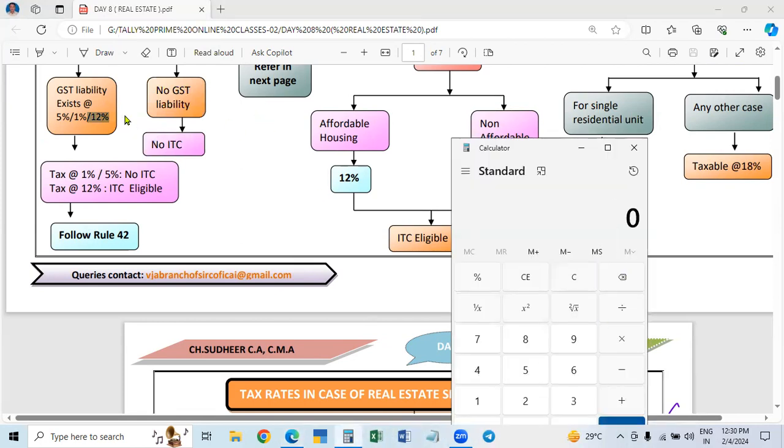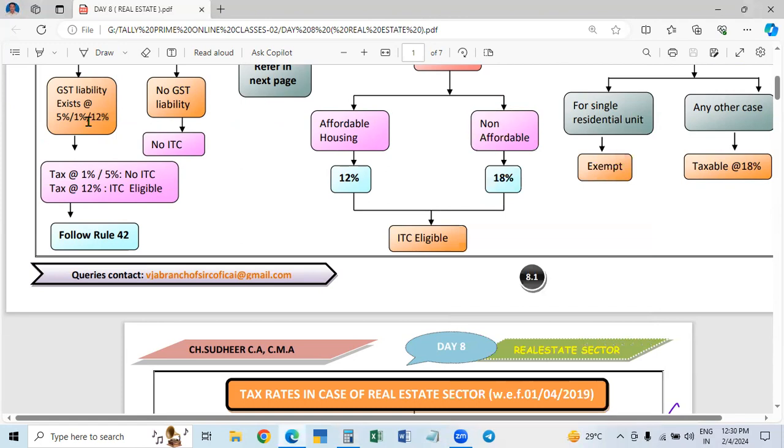Now understand? So tax liability is for housing, that is residential houses. If it is an affordable residential house, 1%; non-affordable residential house, 5%; and commercial building, 12%. It is continuing from 2017. Even before 2019 also, the effective rate was 12% only. Total 18% minus land value 6% is fixed by that, and the net effective rate will be 12% for commercial buildings.